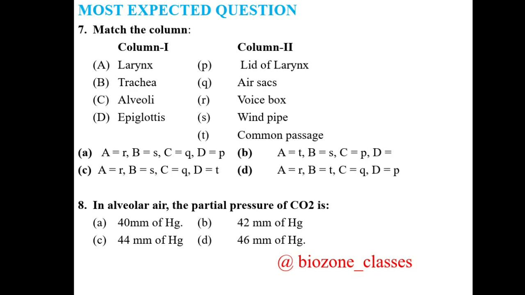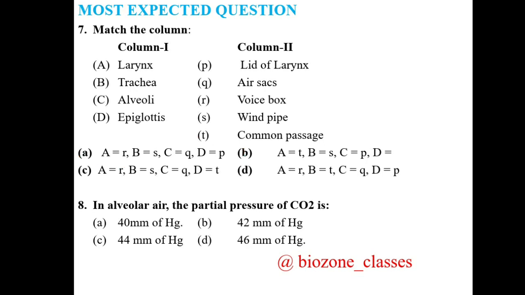These 4 are provided in column 1 and in column 2, 5 options are provided in P, Q, R, S. 4 options appear on screen in the form of A, B, C, D. So students, the correct option for this question is A. Larynx is commonly called voice box, trachea is called windpipe, alveoli are air sacs and epiglottis, students, generally we say it is a lid of larynx. So the correct option for question 7 is A.